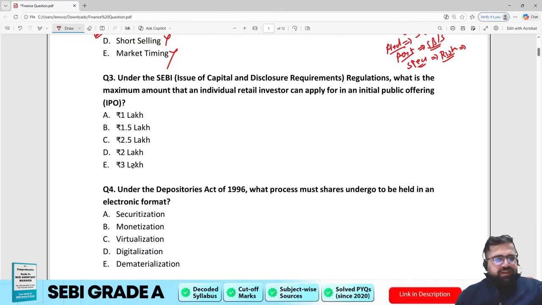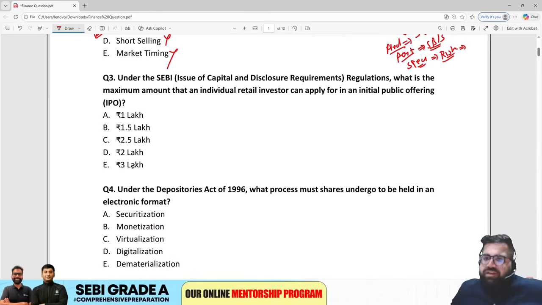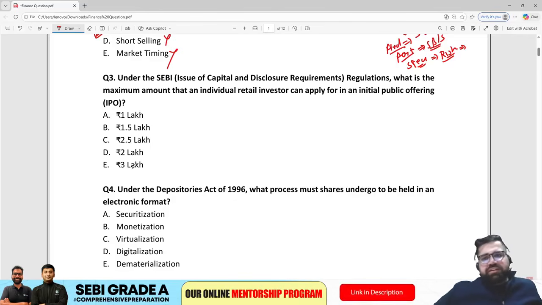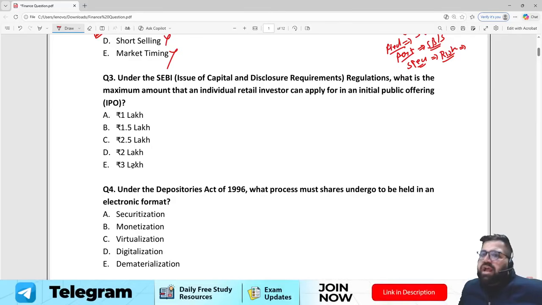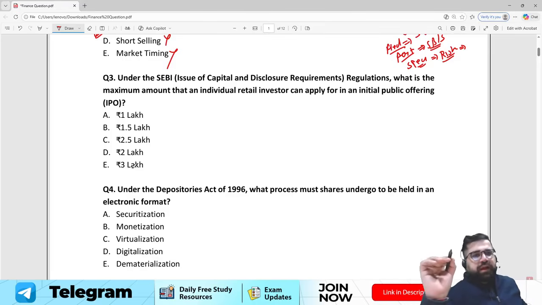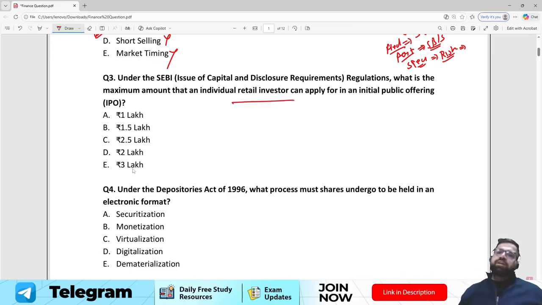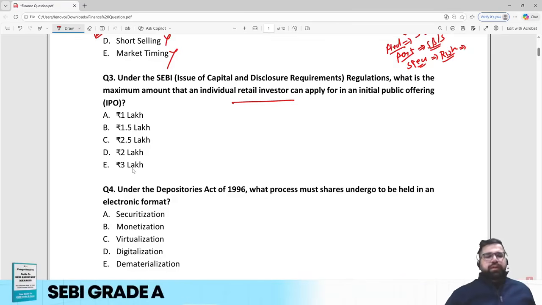Question number 3, my friends. Under SEBI Issue of Capital and Disclosure Requirements regulation, what is the maximum amount that an individual retail investor can apply for in an initial public offering? The question is clear, straightforward. Under SEBI regulations, what is the maximum amount an individual retail investor can apply for in an IPO? Now we all know the answer will be 2 lakh.